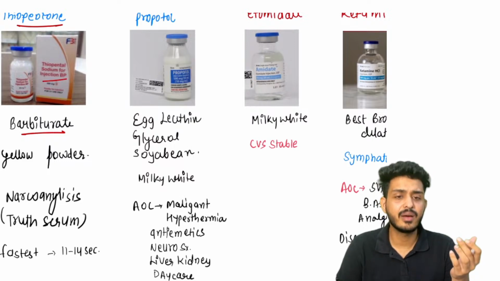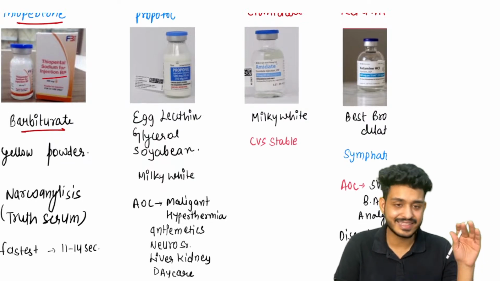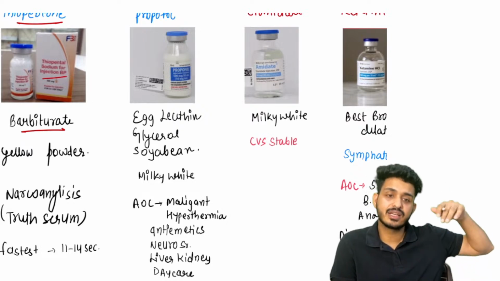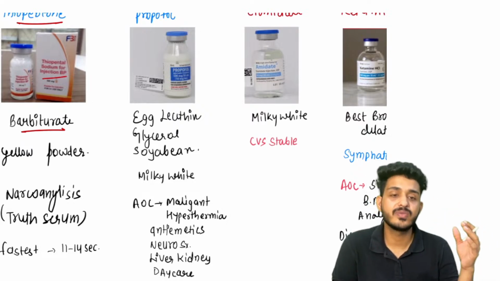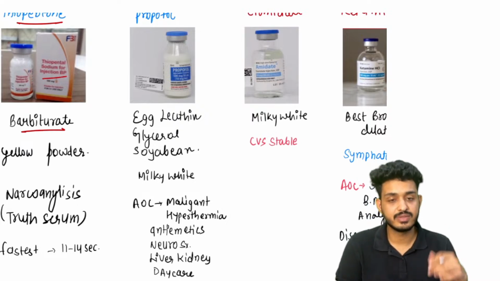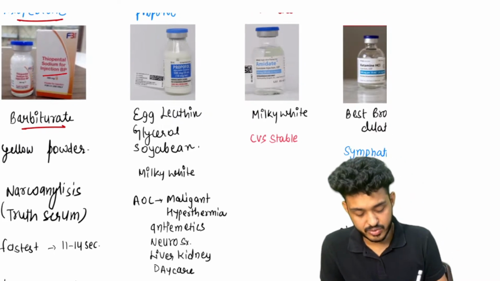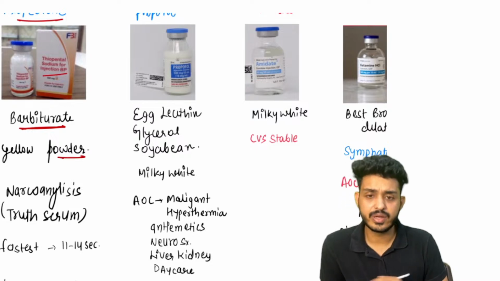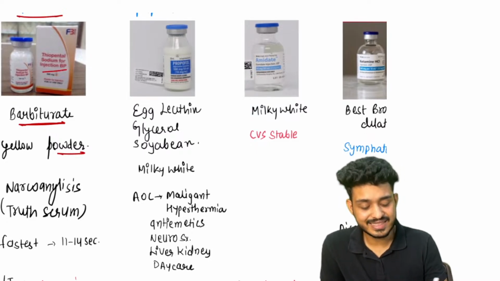They are basically GABA mimetic drugs, right? They will be increasing the GABA, and because of GABA, what will happen? CNS activity will be decreased, right? So your sensations will be decreased. So this is a barbiturate, a yellow colored powder you will be finding, and you will be utilizing this particular thing